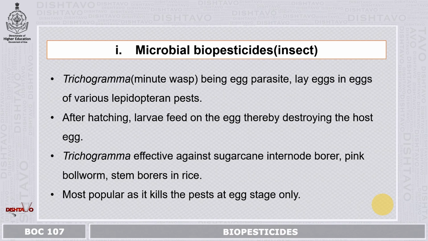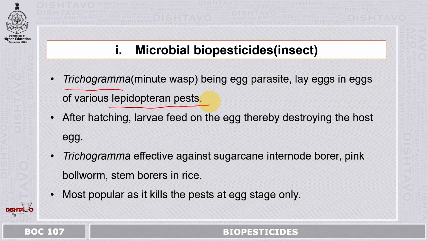So now the last one is insect biopesticide. Here we have Trichogramma, which is a minute wasp. It is an egg parasite, so it has to lay eggs in the eggs of another host. Trichogramma lays its eggs in Lepidopteran pests. So it is specific for Lepidopteran pests only. It is going to lay eggs in the eggs of Lepidopteran. After hatching, the larvae feed on the eggs of the Lepidopteran pest, thereby destroying it and preventing the plants